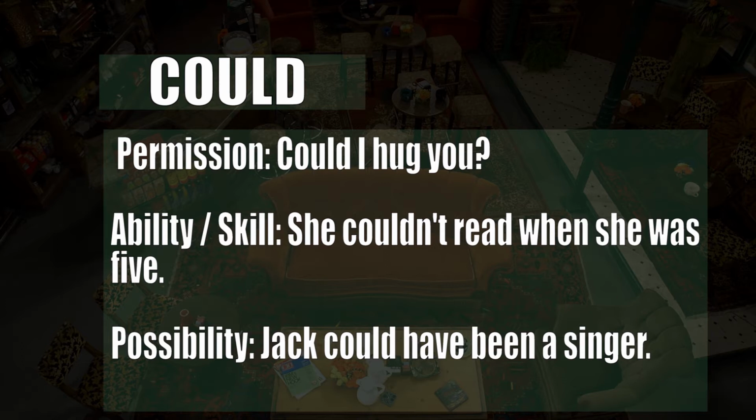So let's see it in Friends. In this episode, Mr. Heckles is not happy because according to him, Monica's apartment is making too much noise. So let's see how he used the modal verb could in a conversation with Phoebe.